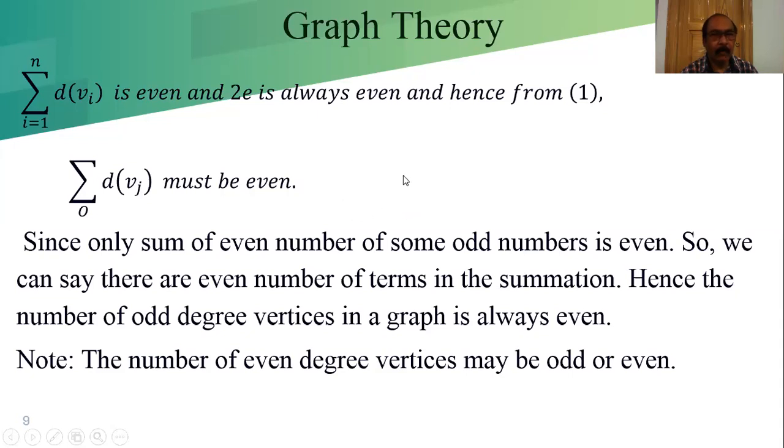The sum of odd numbers is even only when the count is even. So from that we can conclude that the sum of an even number of odd numbers is even.